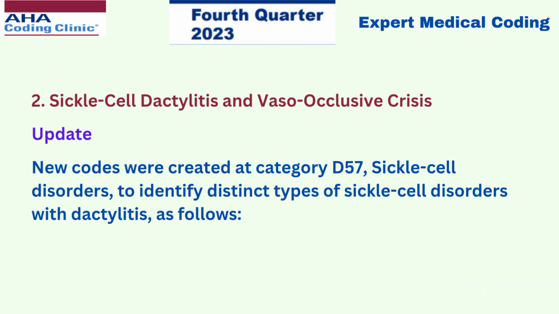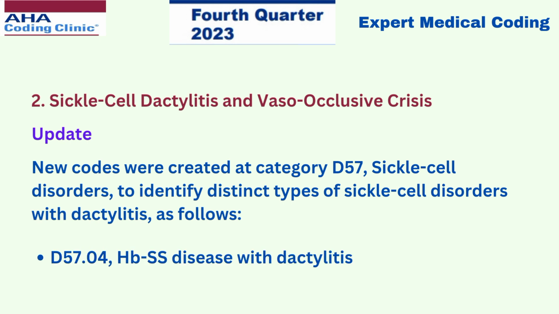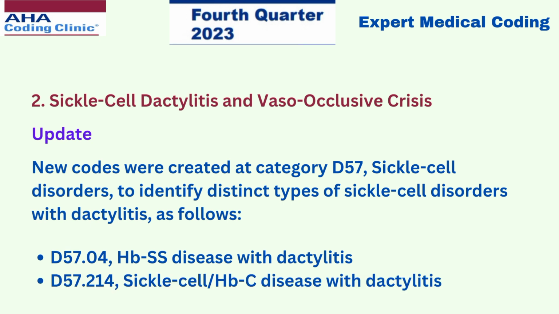So the update here is new codes were created at category D57, that is sickle cell disorders, to identify distinct types of sickle cell disorders with dactylitis as follows. D57.04 is for Hb-SS disease with dactylitis. D57.214 for sickle cell Hb-C disease with dactylitis.